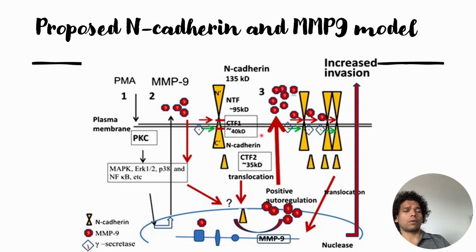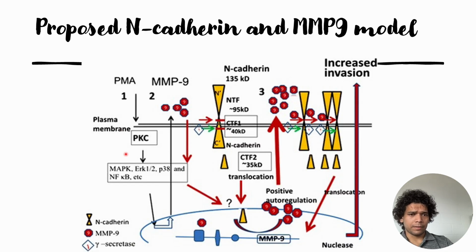And this is based on all the results that we have also discussed that are presented in their main figure, that show that these PMA treated cells along with these secretase inhibitors will cause increased invasion. At the same time, from the immunofluorescence we have seen, it also leads to CTF2 overexpression, and this is the model that has been proposed by this paper finally.